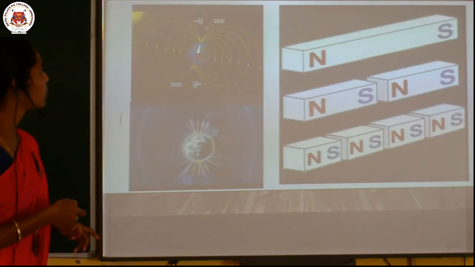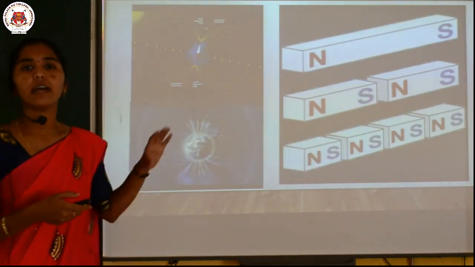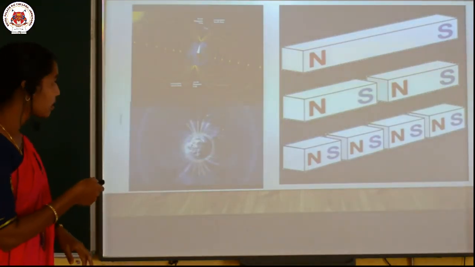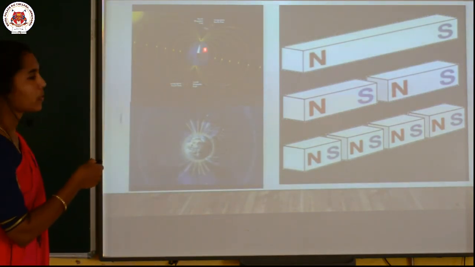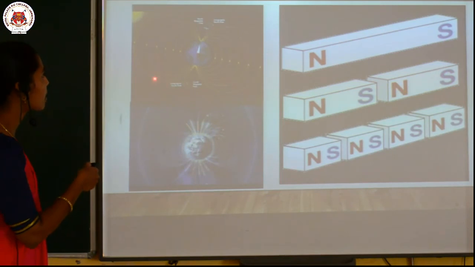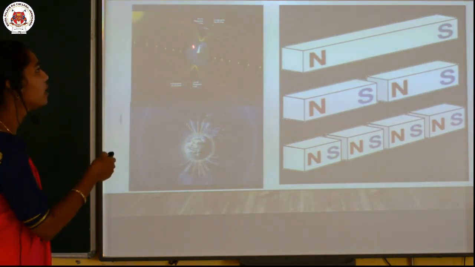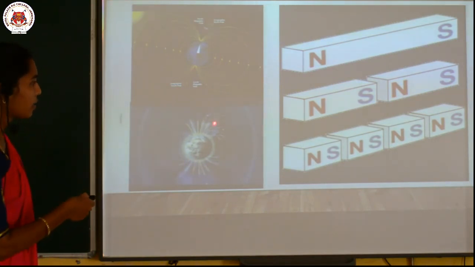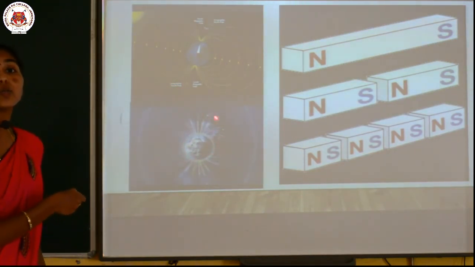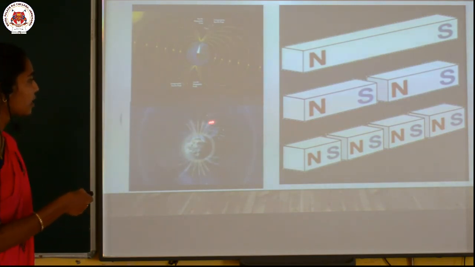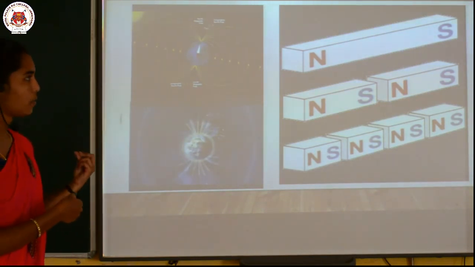Yes. And moving to the last, the diagram shown here, see dear children, this is the earth here, right? And the magnetic field lines are moving from the geographic south to the geographic north, and you can see here how the earth is also behaving as a huge magnet, showing the effect of the attractive nature.